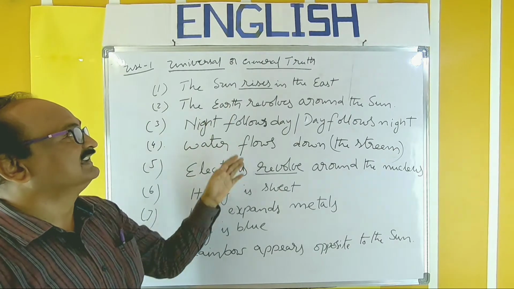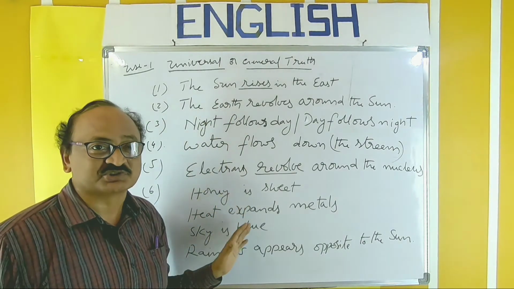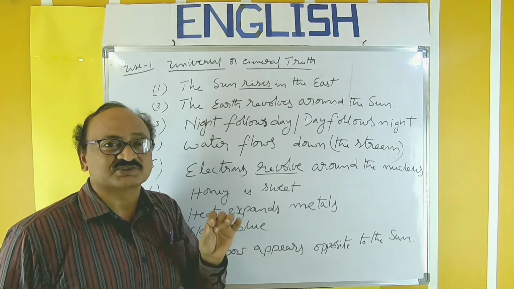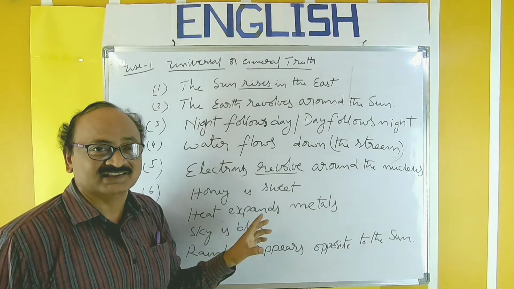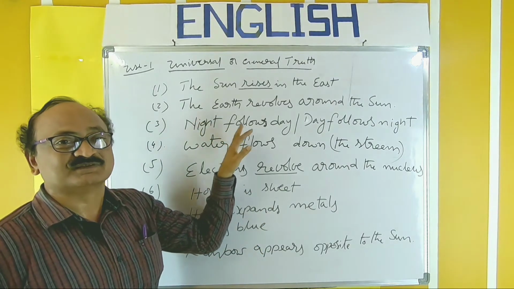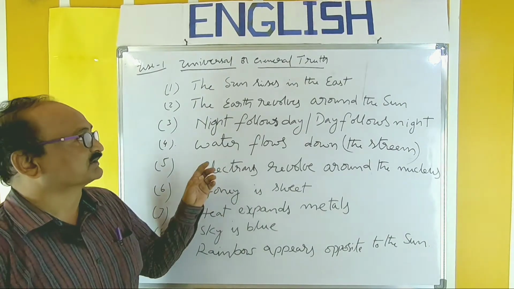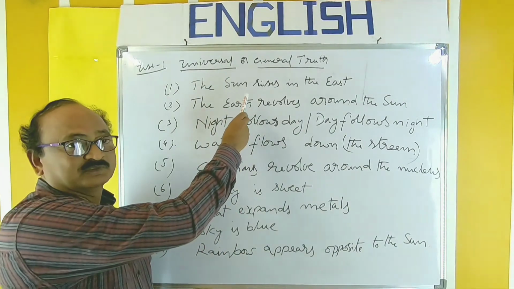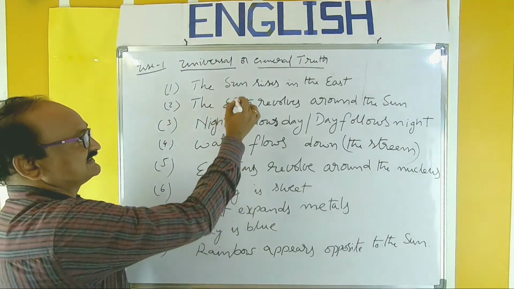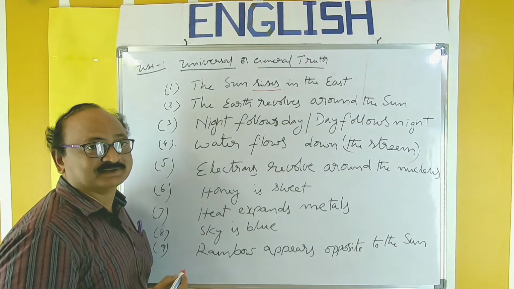So all these are the examples for universal or general truths. So whenever you want to express a universal truth, you must use this simple present only. And the structure, don't forget, subject V1 and if necessary object. Let us look into the usage of verbs in all these sentences. So in the first sentence, the sun rises in the east. Rises is the verb.